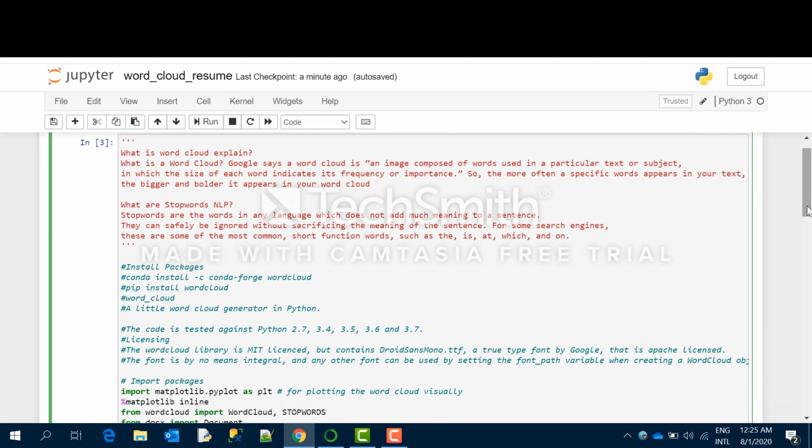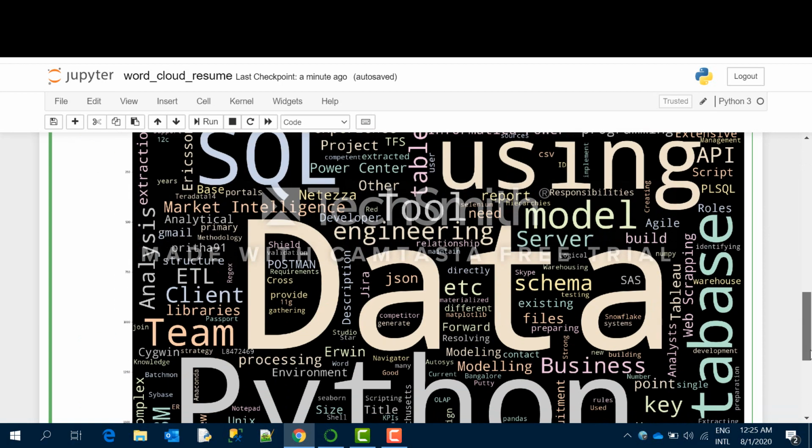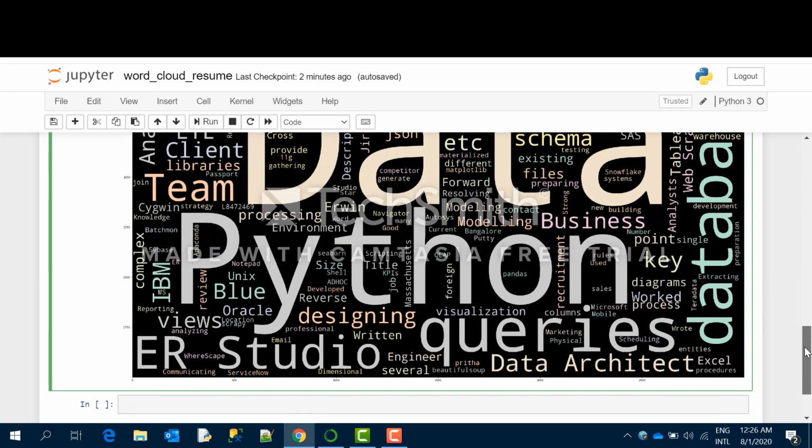So you can use word cloud for many other purposes to understand boring text very easily, very visually. So this is the word cloud which got generated from my resume. Because I'm a data engineer and a data enthusiast, see, data is the biggest word in my resume. So it is the biggest word in the cloud, and then Python, SQL, these are also coming in bigger format.